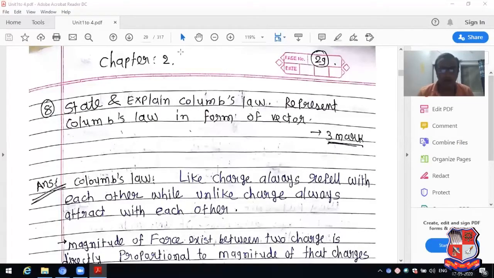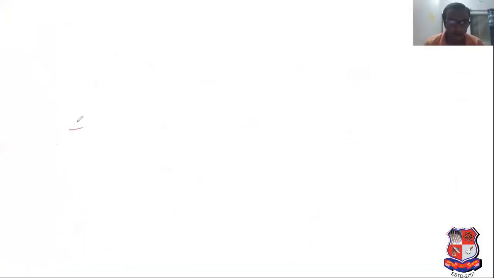Now say this Coulomb's law. What is the meaning of Coulomb's law? I have explained this on the whiteboard. Now consider here it is plus Q charge, and here it is considered as a minus Q charge. So it is an unlike charge, a dissimilar charge, so they always attract each other.